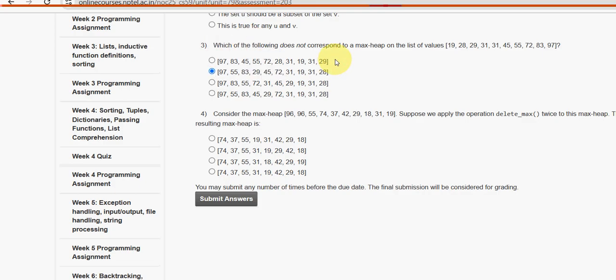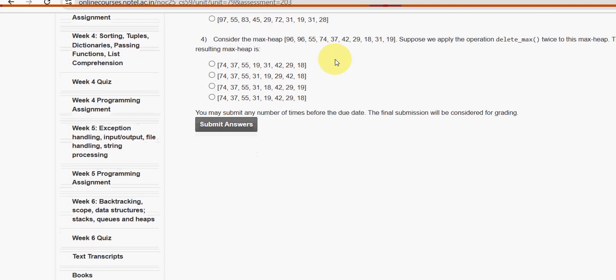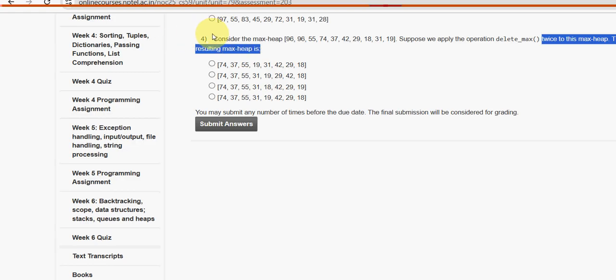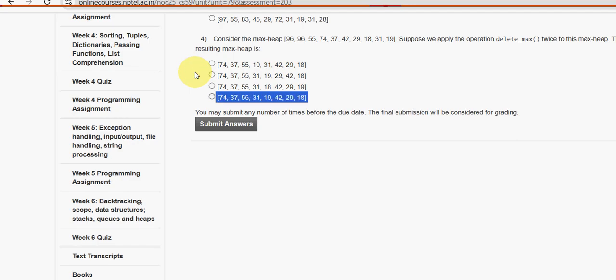And moving on to the final question of the assignment, that is the fourth one. Consider the max heap. So this is the max heap. Suppose we apply the operation delete max twice to this max heap. The resulting max heap is? For the fourth and final question, the fourth option is the probable solution, guys. So mark the fourth option as the probable solution for the fourth question.